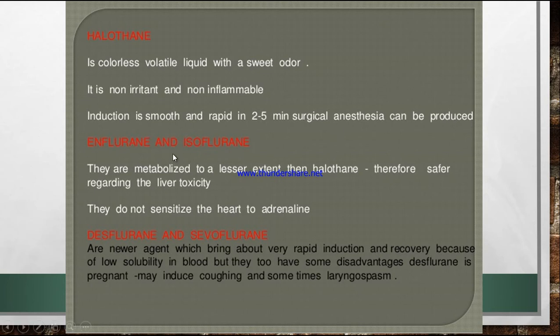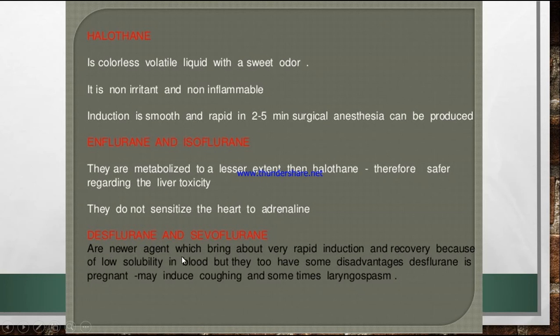Next are enflurane and isoflurane. They are metabolized to a lesser extent than halothane, therefore they are safer regarding liver toxicity. So they are safer compared to halothane because they have less effect on the liver. They do not sensitize the heart to adrenaline. Next are desflurane and sevoflurane.